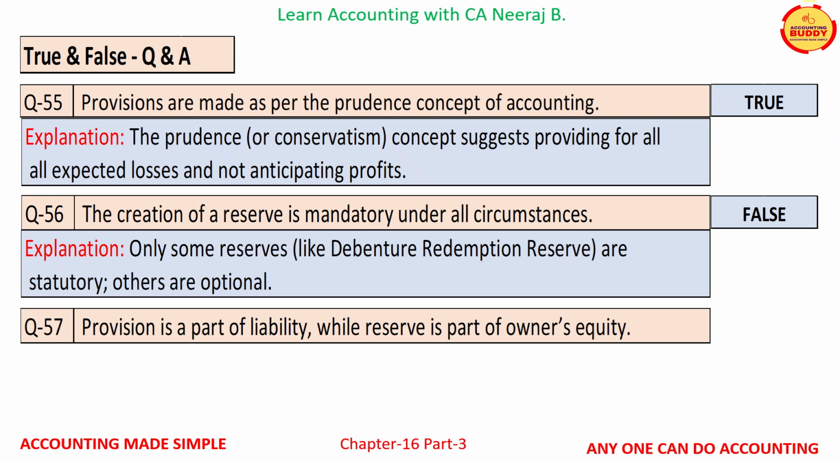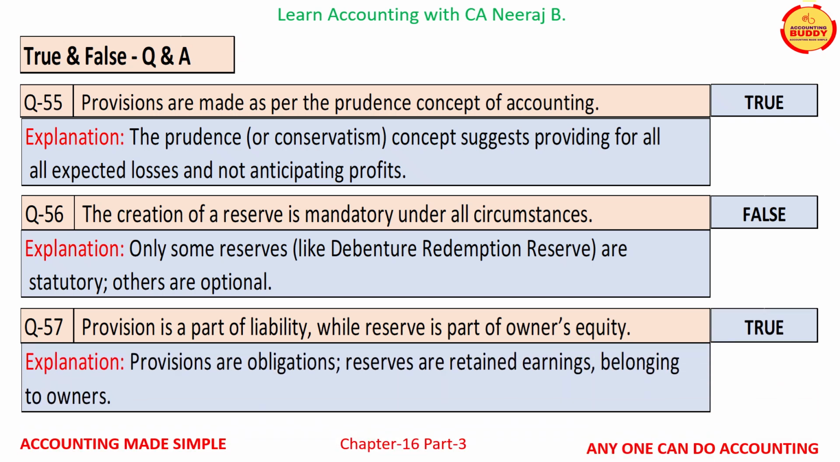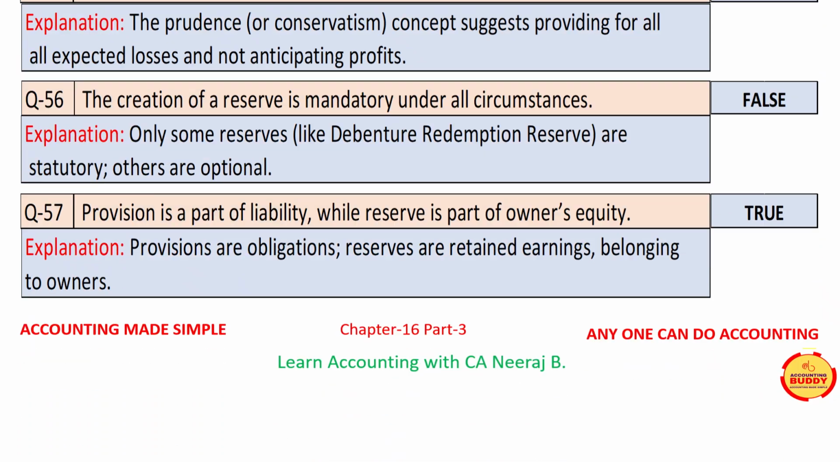Question number 57 is, provision is a part of liability while reserve is a part of owner's equity. This is a true statement. Provisions are obligations whereas reserves are retained earnings belonging to the owner.